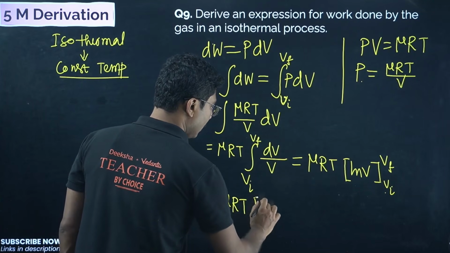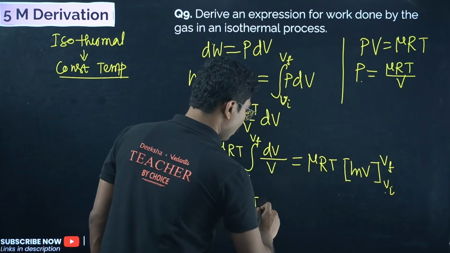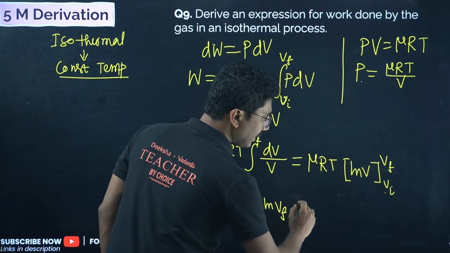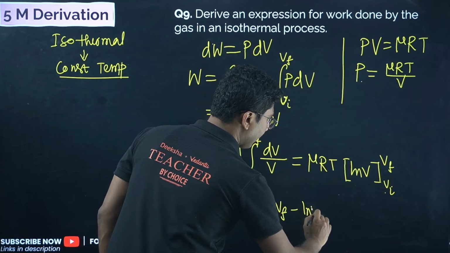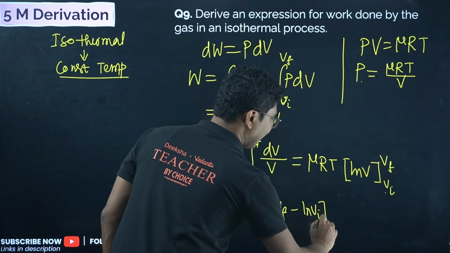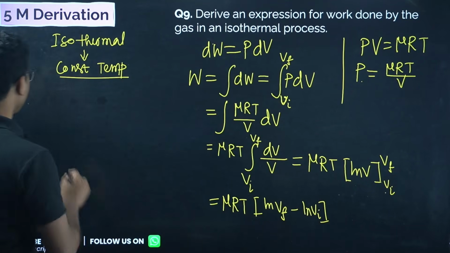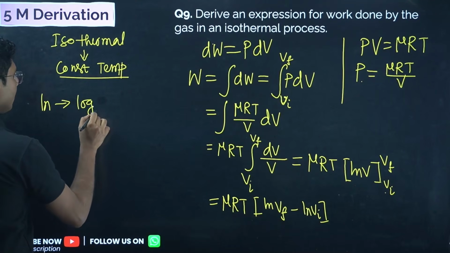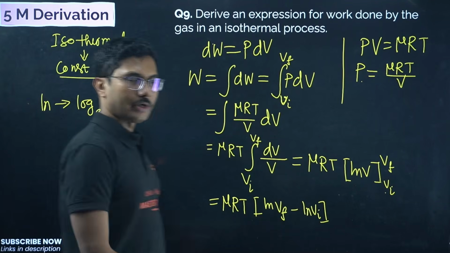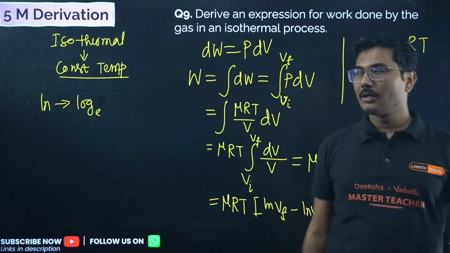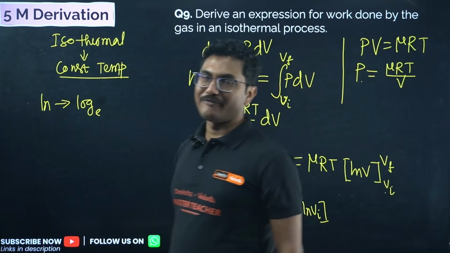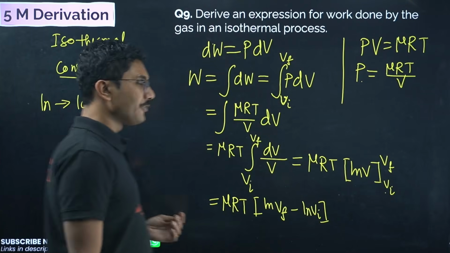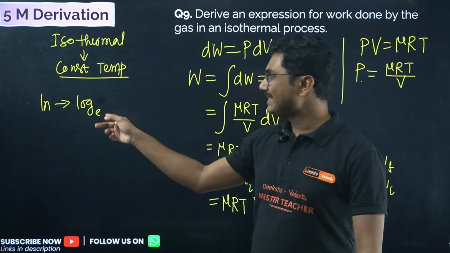First we have to put the upper limit. So ln, what is ln? I am explaining that as well. ln is basically a log, but with base e. Generally log is with base 10, but ln is a very specific symbol which is used for log to the base e.